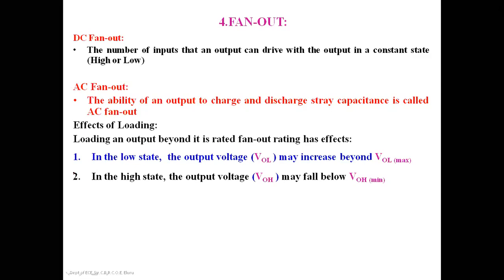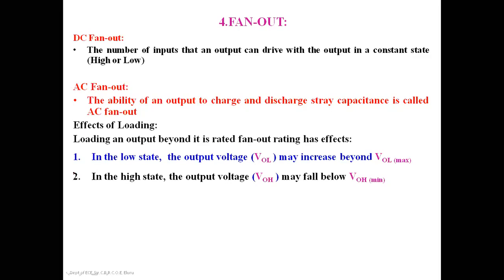When the low and high states are affected, it also affects the resistance, because if the transistor is not properly in the on state or off state, its resistance will increase or decrease from the normal values.